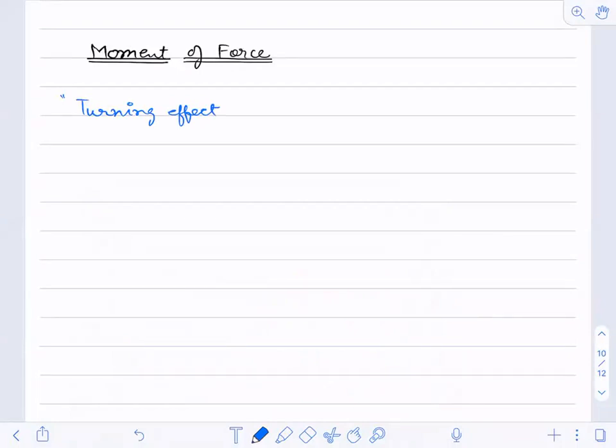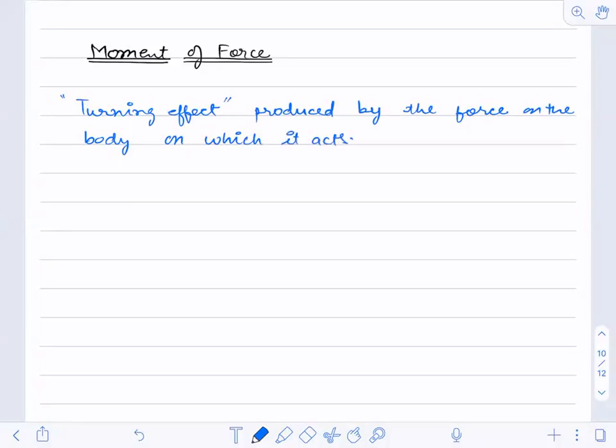So this word is important: turning effect produced by the force on the body on which it acts. So I guess you have a basic idea of what the turning effect is.